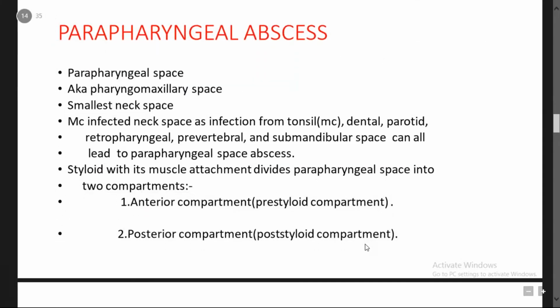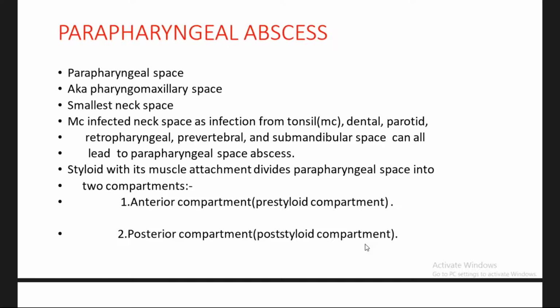Next one is a parapharyngeal abscess. It is the parapharyngeal space, also known as the pharyngomaxillary space, the smallest neck space, and the most commonly infected neck space, as infection from the tonsil most commonly, and also the dental and parotid, which are in close proximity to the parapharyngeal space, and also the retropharyngeal, prevertebral, and submandibular spaces can all lead to parapharyngeal space infection abscess,